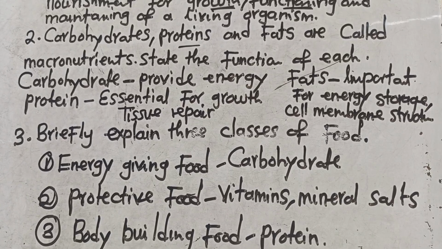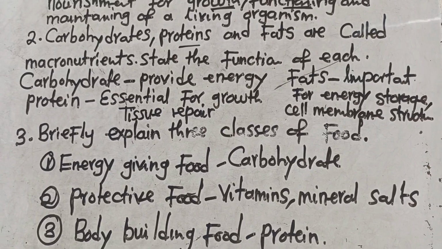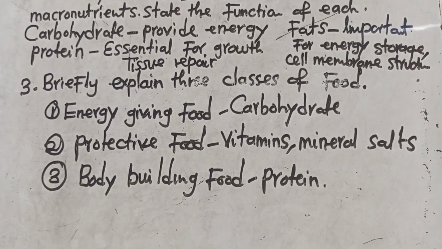The two classes of carbohydrates are monosaccharides and disaccharides. Examples of monosaccharides are glucose and galactose. Examples of disaccharides are maltose and lactose. Those are examples that you have to understand.